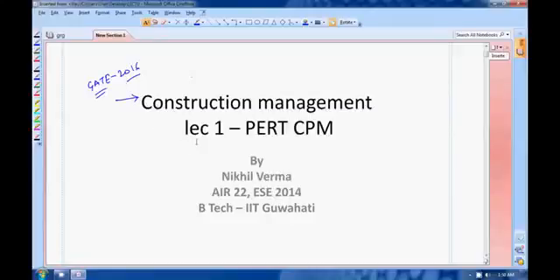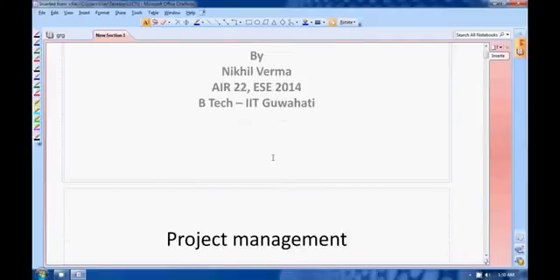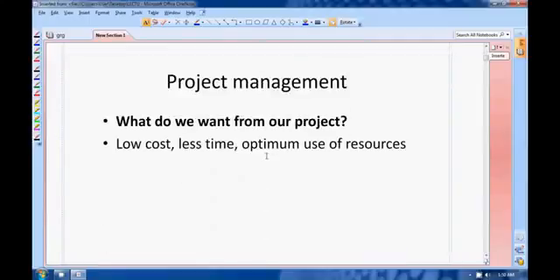It contains a number of topics, but the most important topic is PERT and CPM. So in this lecture, that is the first lecture, we will see how to develop a network diagram. If you are able to develop a network diagram comfortably, then PERT CPM will be very easy. So you pay special attention to this lecture. Now first let's start with some basics, like what is project management.